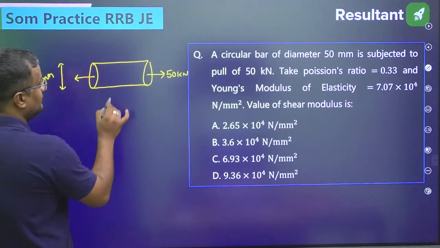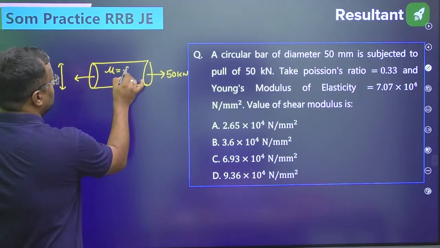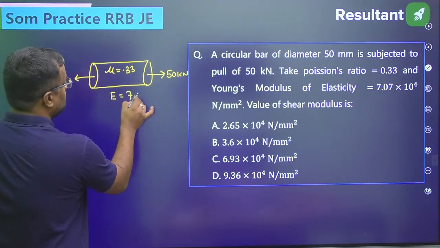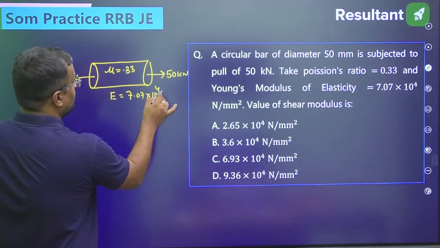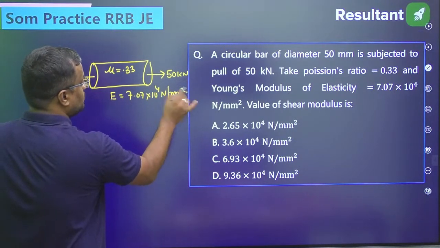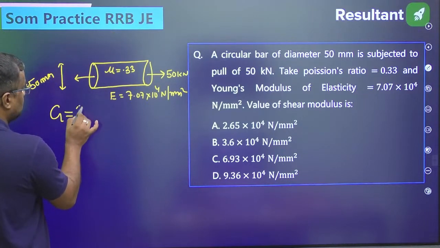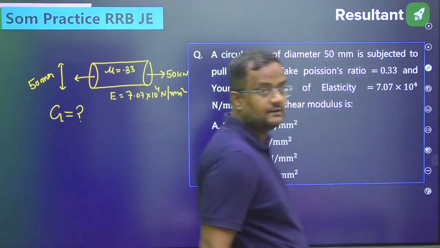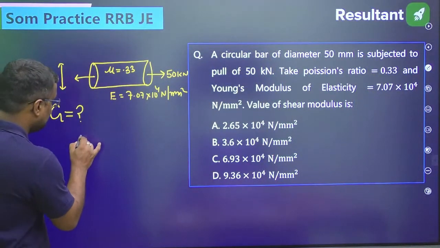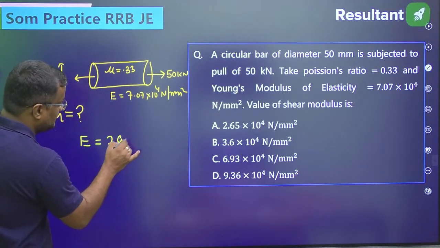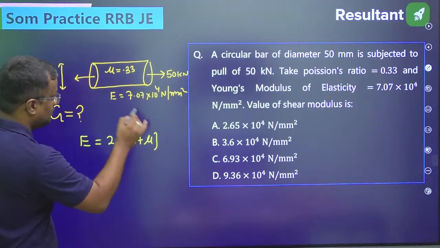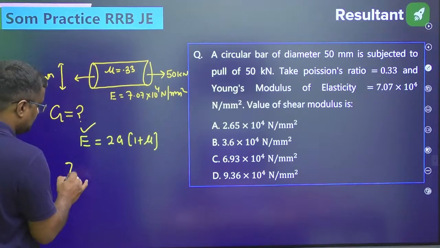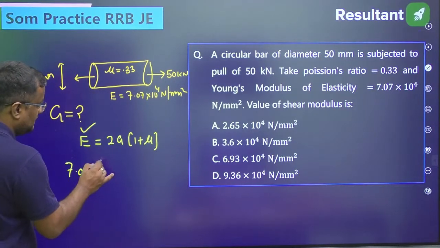Poisson ratio is 0.33. The mu value is 0.33 and Young's modulus is 7.07 into 10 to the power 4 Newton per mm square. What is the value of shear modulus? This is asked. So guys, we all know that E is equal to 2G (1 plus mu). Now when we are writing this, E value is 7.07 into 10 to the power 4.